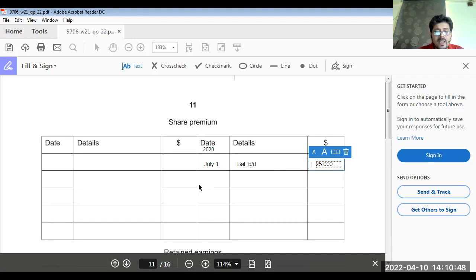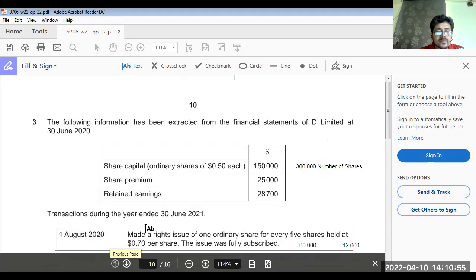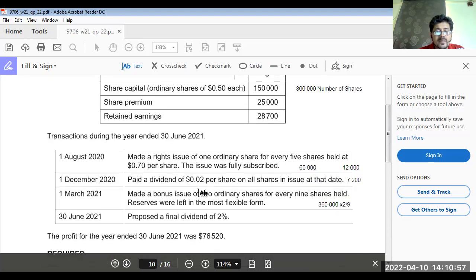Okay. Now for the rights issue. Rights issue was made on 1st March 2021. No, sorry, 1st August 2020. And the amount we have calculated here was 12,000. So 12,000 we received as share premium.